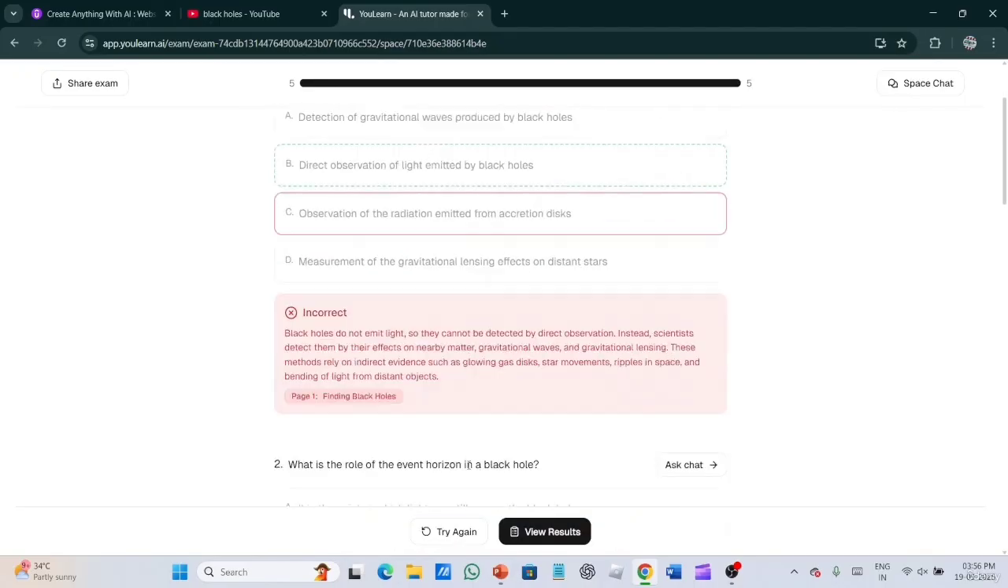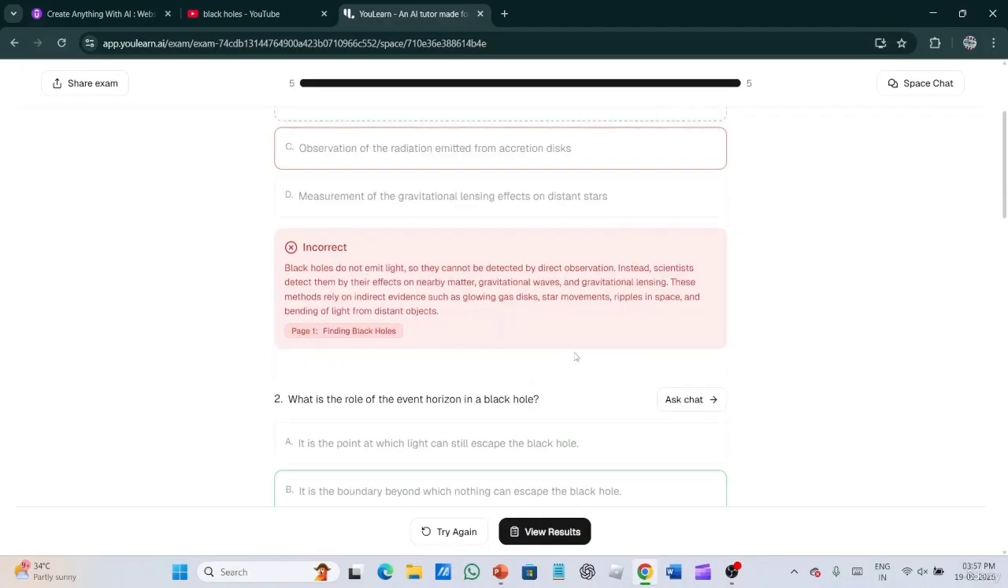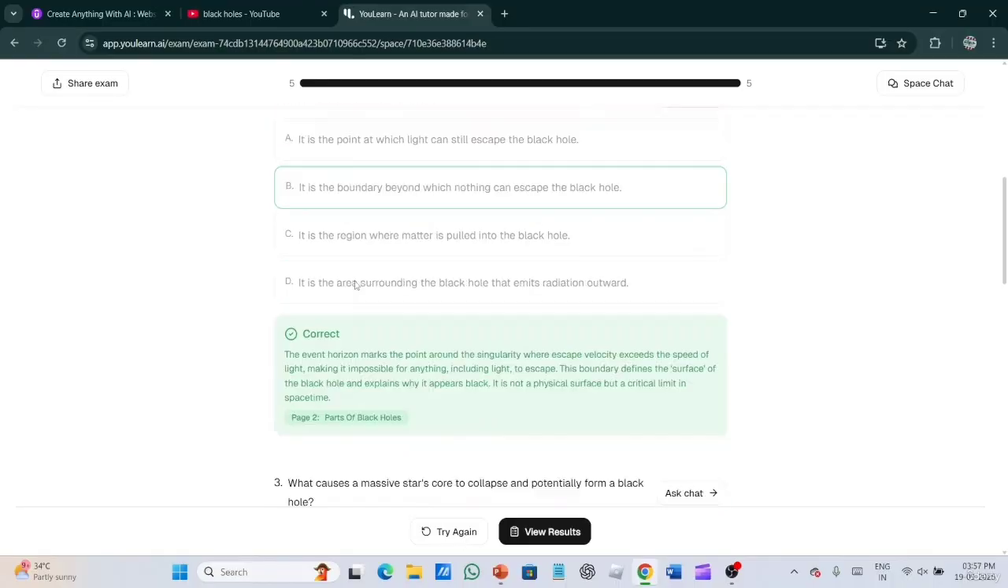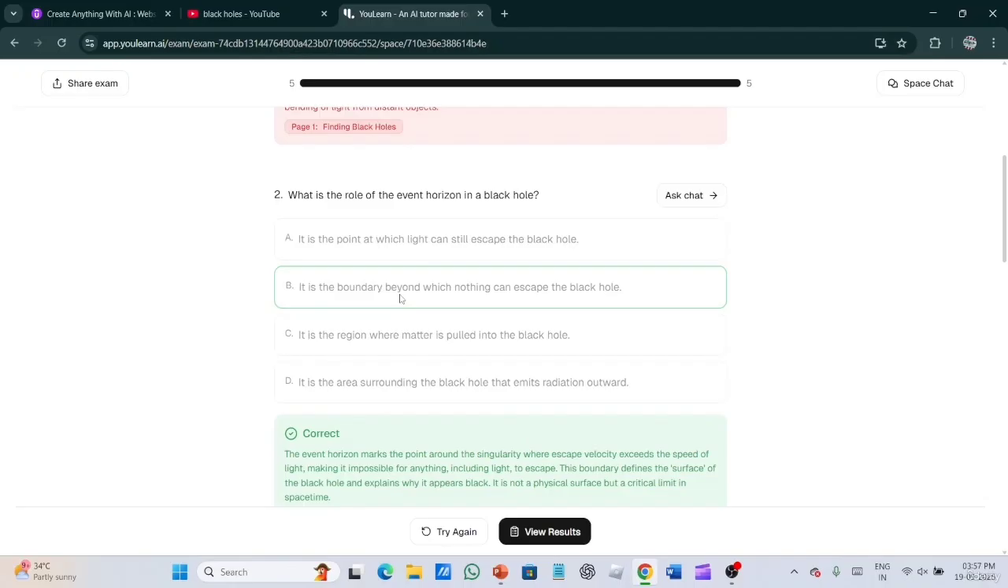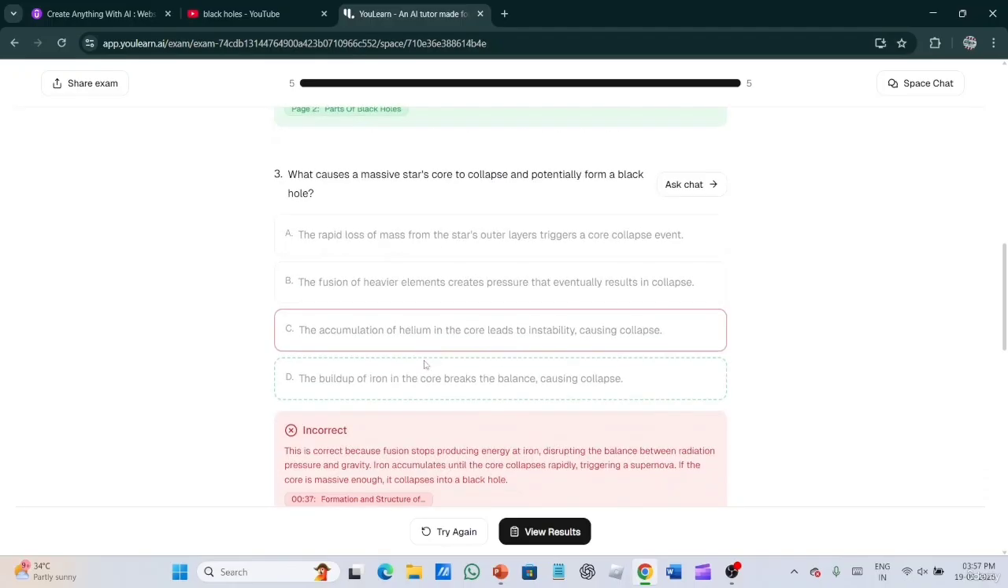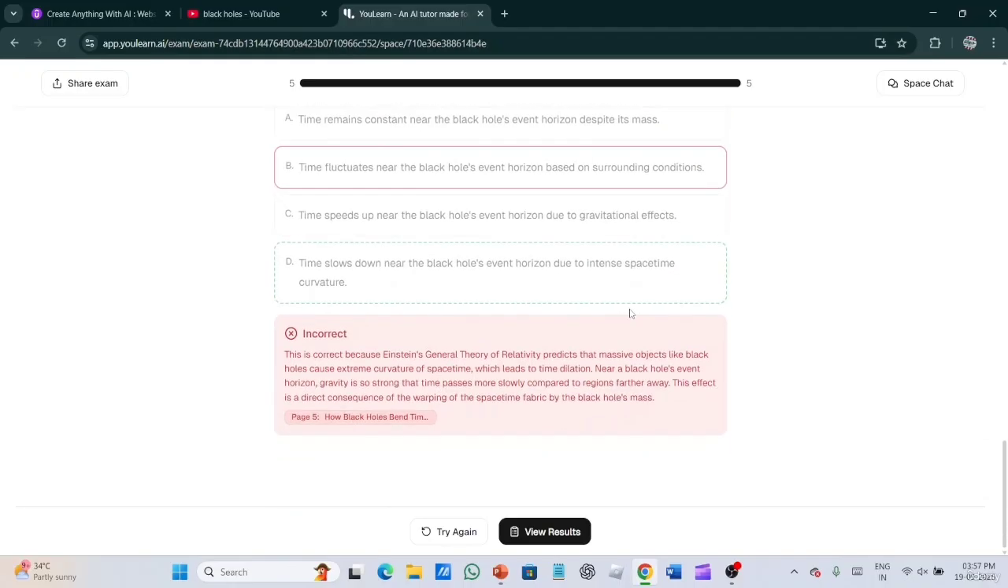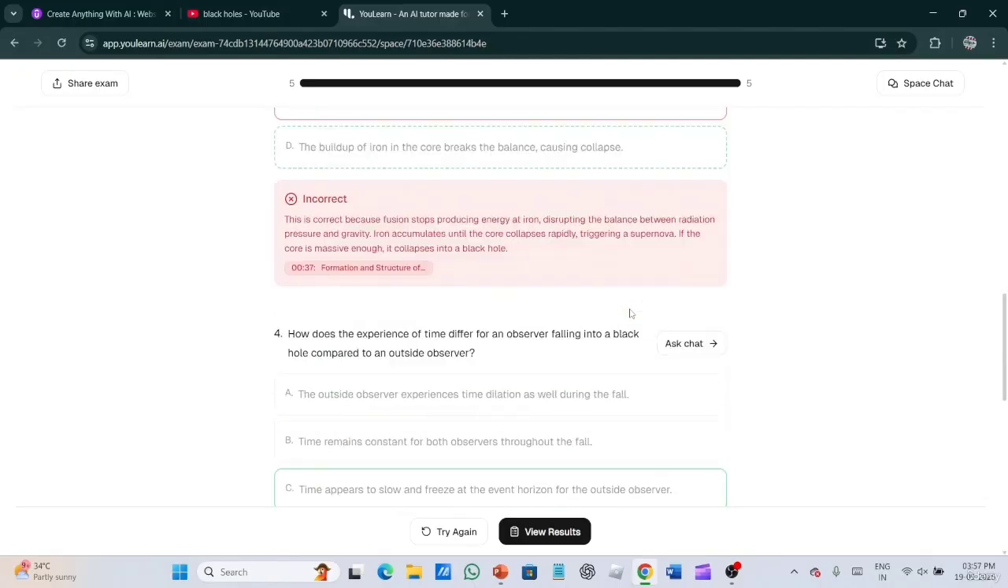As you can see, the first question is incorrect. It will also give an explanation, as you can see, of why it is incorrect. The second question is correct, and it gives an explanation. Then the incorrect and correct ones will be shown.